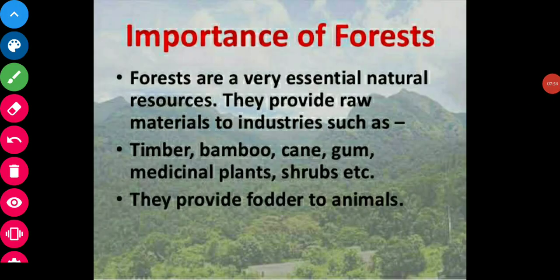They are the home for many animals and birds, so they preserve the biodiversity. These forests are also useful because they absorb carbon dioxide and release oxygen.